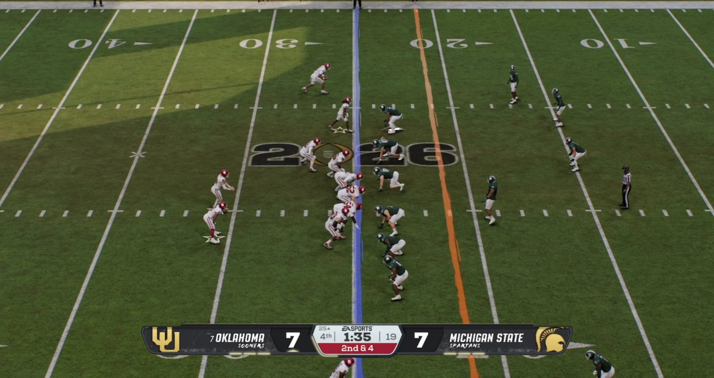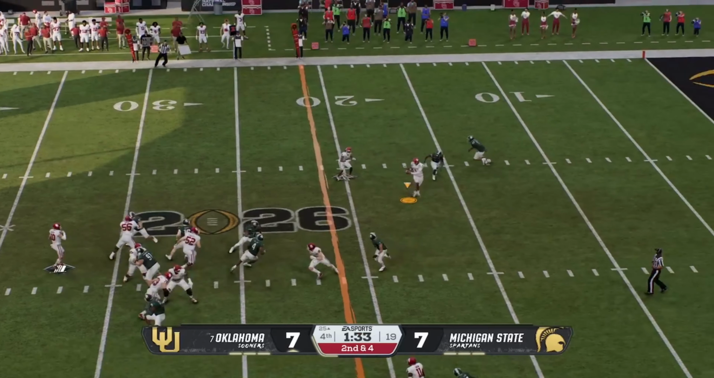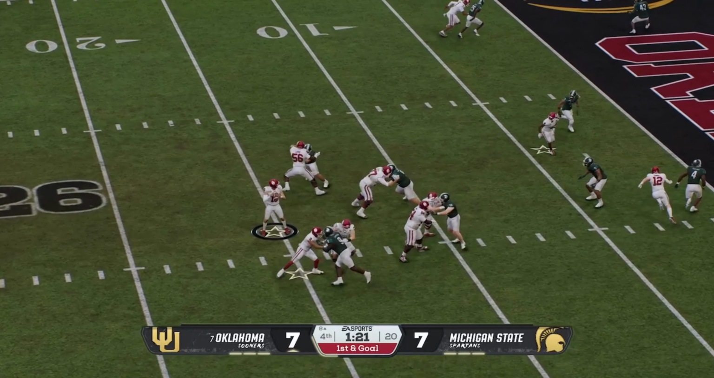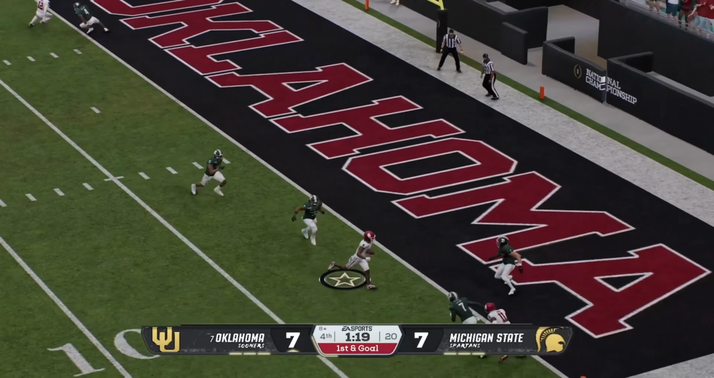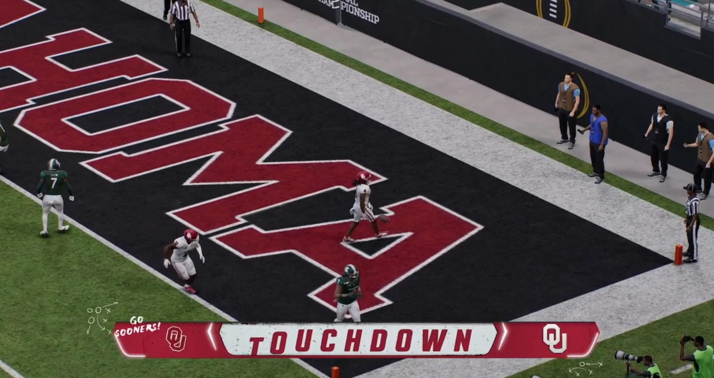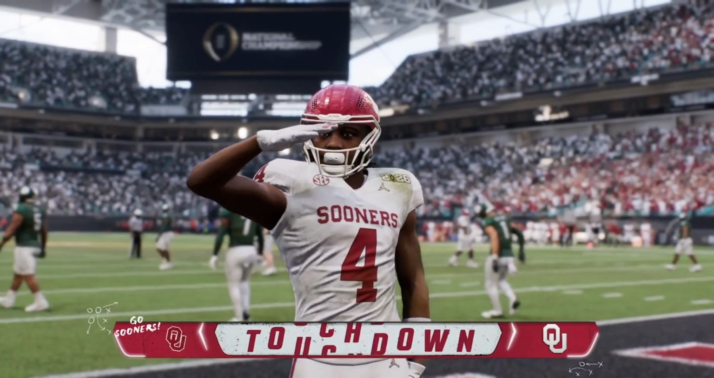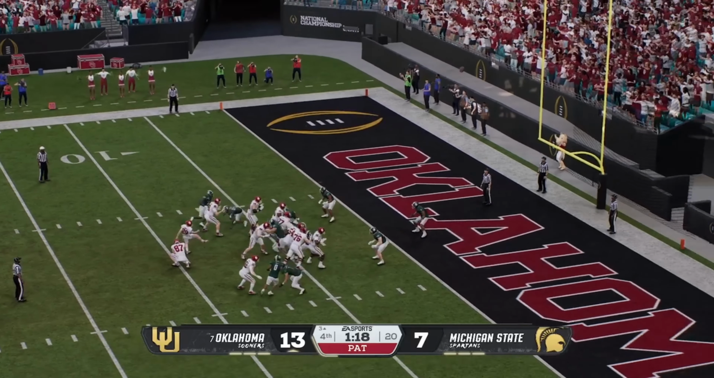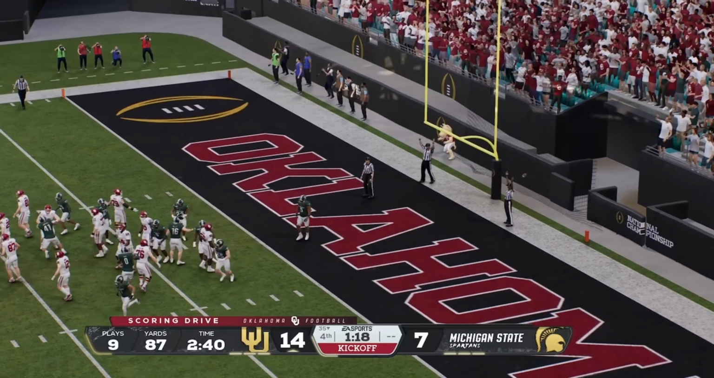Michigan State needs to get some stops here. Can they get one right here? No, they will not. Oklahoma's down inside the 10. And it's going to be a touchdown right here. Oklahoma is taking a lead with about no time left on the clock. And the kick is up and is good with only a minute 18 left.